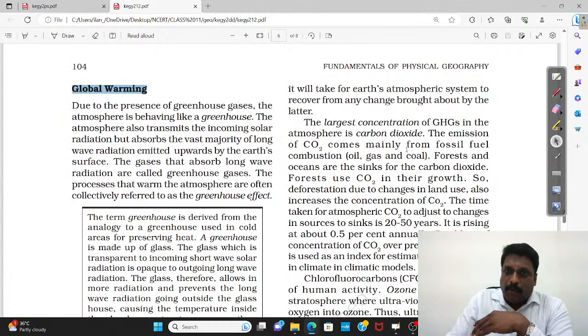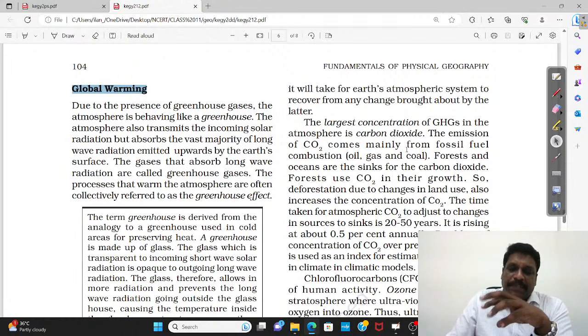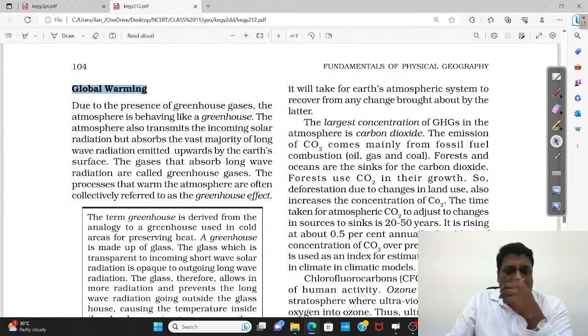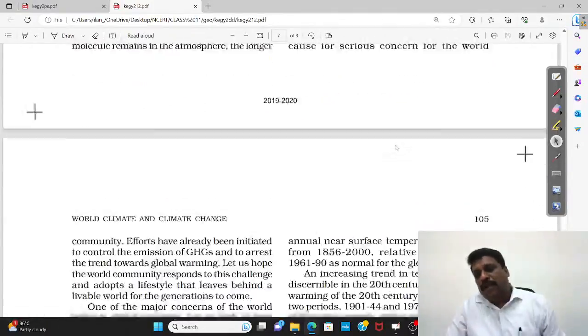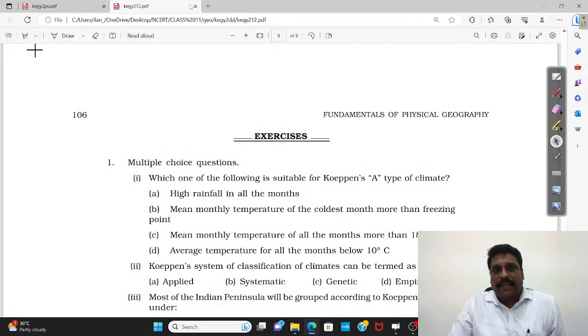In environment also you study about climate change. When I talk about the environment syllabus for UPSC, it covers the general idea about ecology, biodiversity and climate change: environmental ecology, biodiversity and climate change. So there also you'll be studying about global warming. So the contemporary facts there you can take.